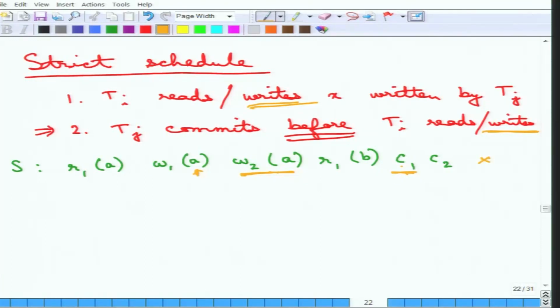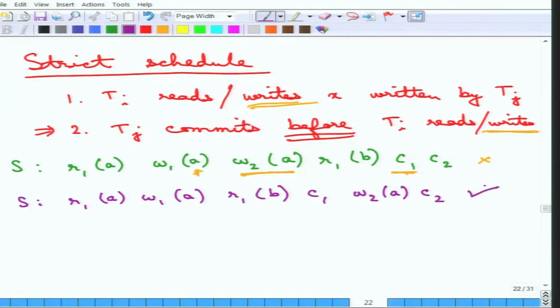Now to make it strict, the following thing needs to be done. So R1A, W1A, then of course R1B, then commit, and then this W2A and C2. So this makes it strict.